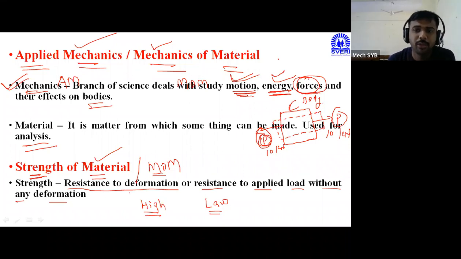So resistance to deformation. If I am applying some amount of force on any body, immediately deformation is taking place. If I am applying some amount, that amount I will also tell 10 kilonewton. Okay, if I am applying 10 kilonewton force on any body, immediately deformation is taking place.